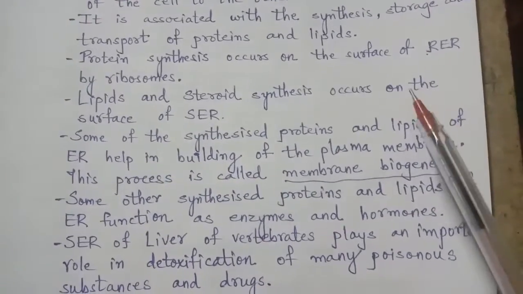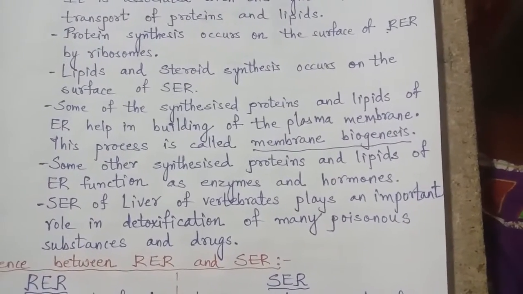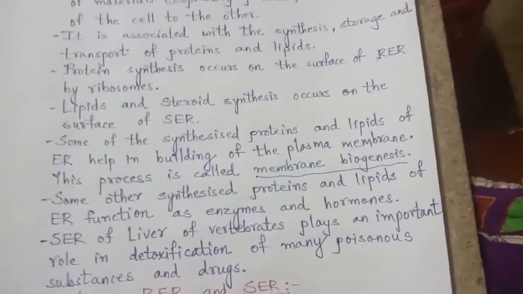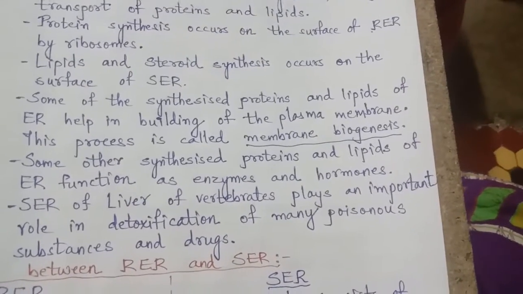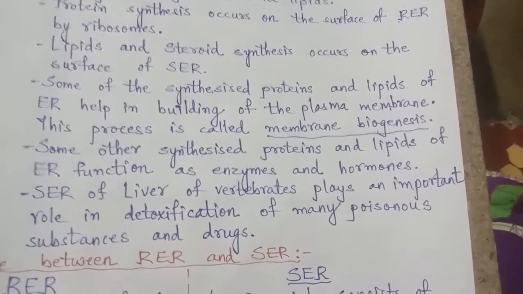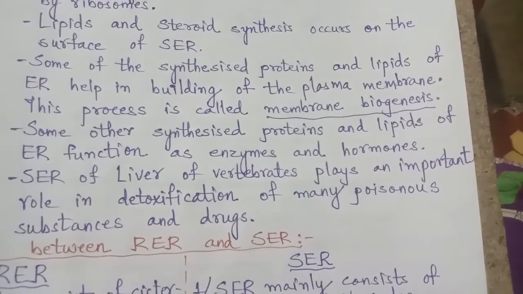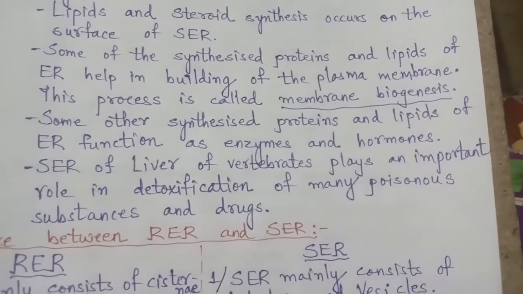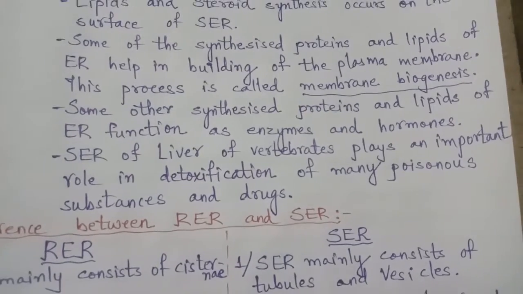Some of the synthesized proteins and lipids of the endoplasmic reticulum help in building the plasma membrane. We know what the plasma membrane is, the outer covering of the cell. The building of the plasma membrane is termed membrane biogenesis.